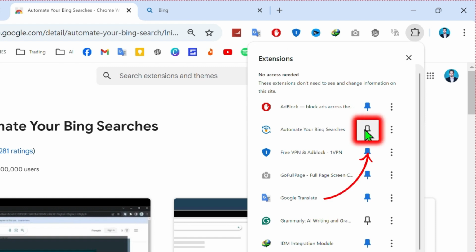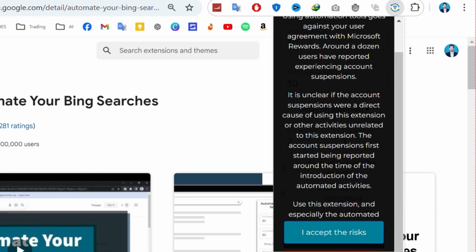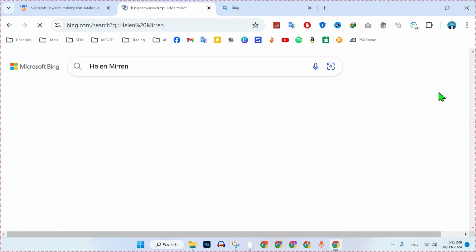Now, click on the extension icon to open it. Inside the extension, click on Start Extension. You will see an option to start search. Click on it. The extension will begin automatically conducting searches on Bing.